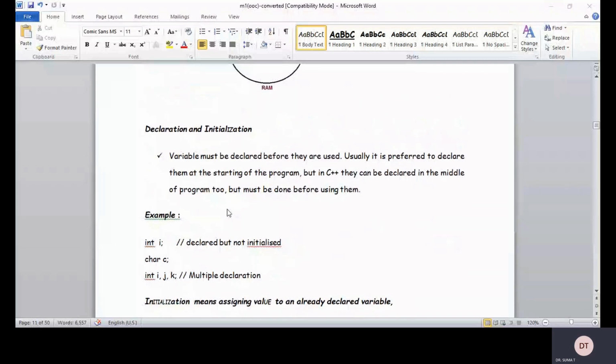Example: int i declared but not initialized, right? Character c. When we want to do multiple declaration of variables, i comma j comma k, this is a multiple declaration. Initialization means assigning a value to an already declared variable.